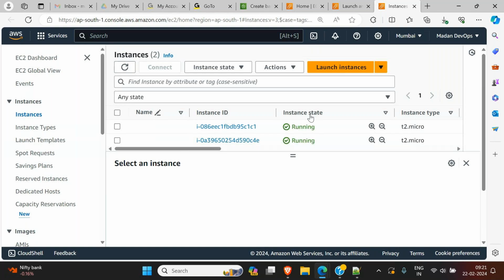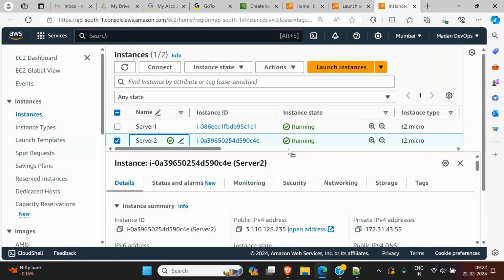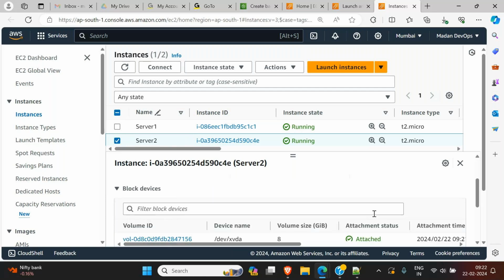Anyway, they're running now. This is server one. So we have two instances running now, and each will have its own volume. Click on storage, here it has its own volume.